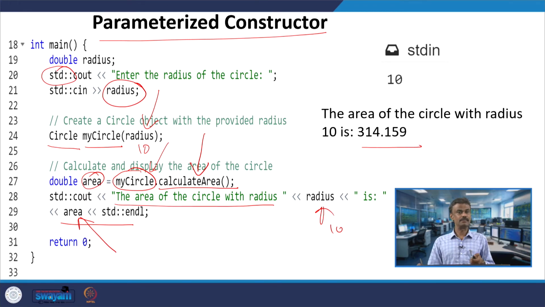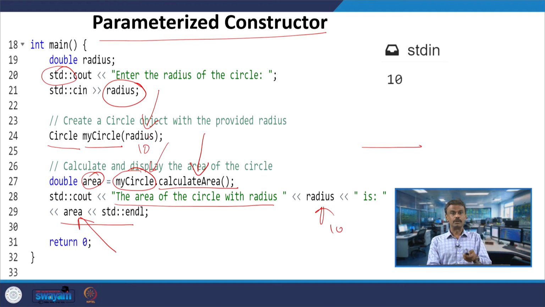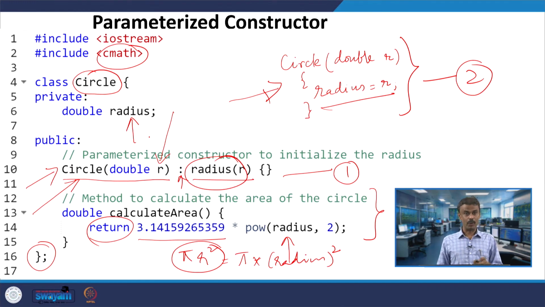We had seen two examples. In the previous example we had passed 3 parameters, and here you have 1 parameter, the radius, 1 argument. We know this is a special member function where the name of the class and the name of the constructor are the same, that is why it is called a special member function. So, we had seen 2 examples of parameterized constructor: in one case we had 3 arguments, and in this example we have 1 argument.